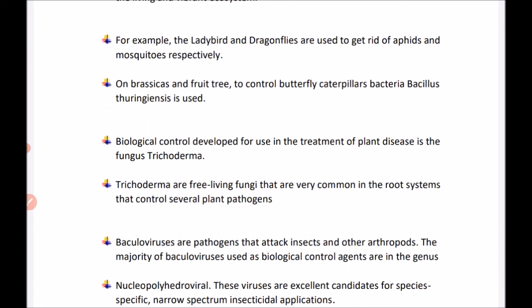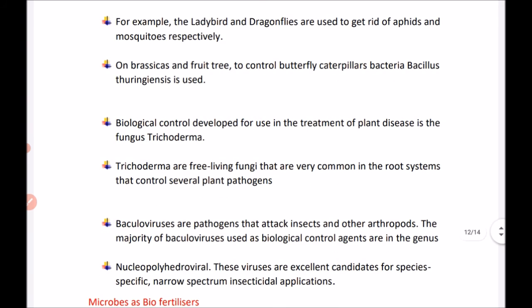A biological control developed for the treatment of plant disease is the fungus Trichoderma. Trichoderma, as we all know, are free-living fungi and very common in root systems, and they control several plant pathogens.